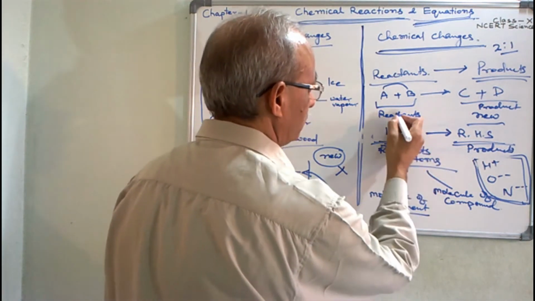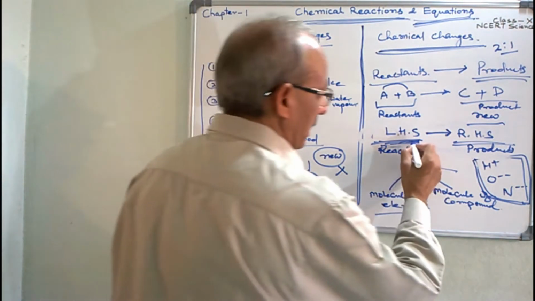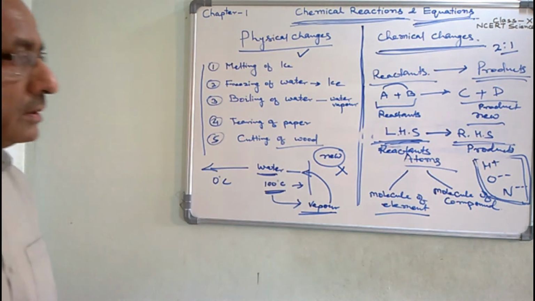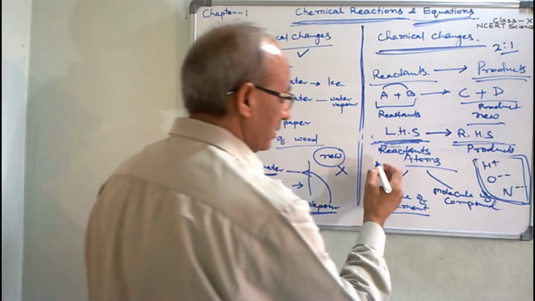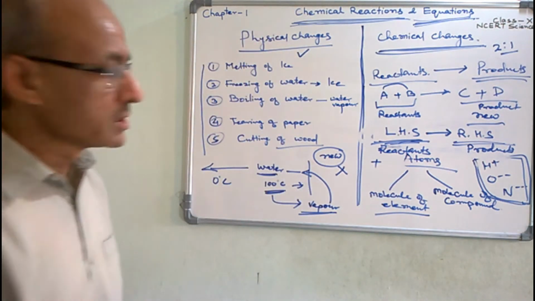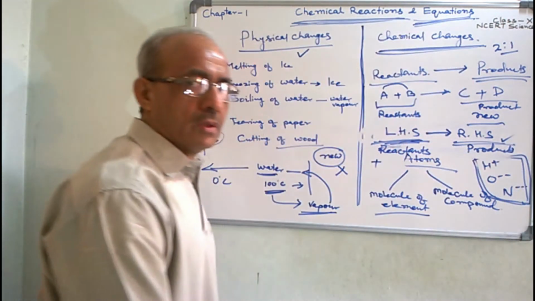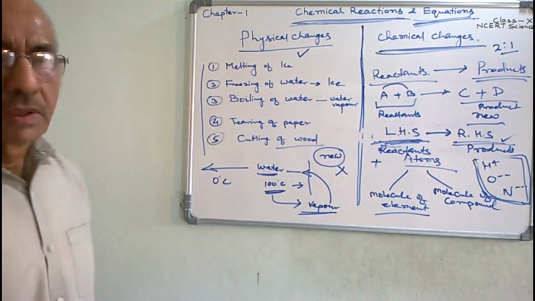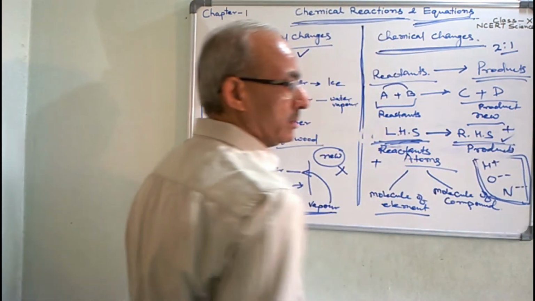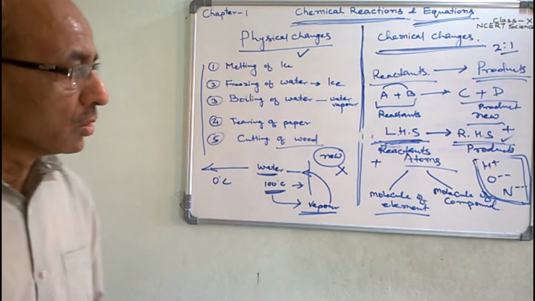Clear? If the number of reactants is more than one, we write a plus between those substances. Similarly, if the number of products is more than one, we use a plus sign between the products.